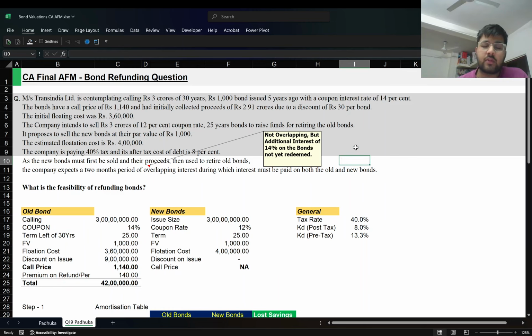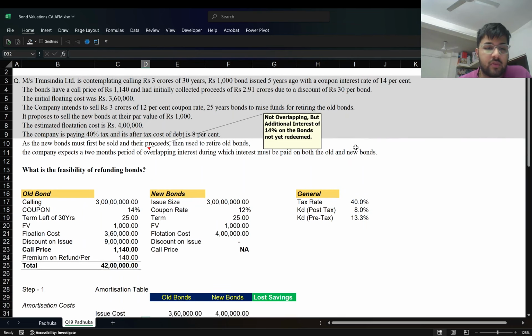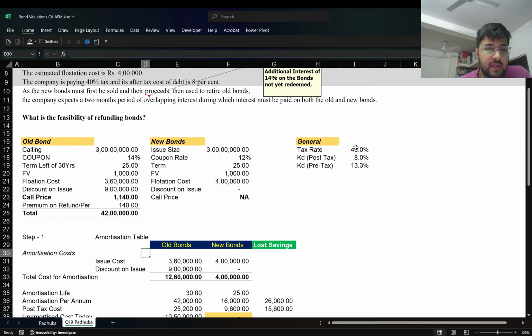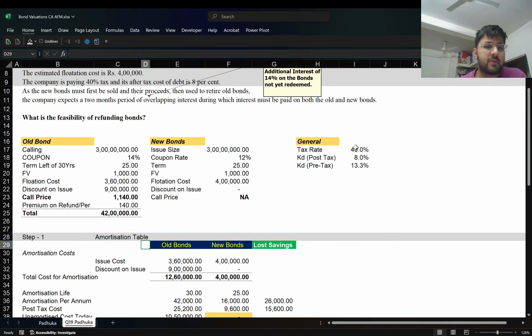Okay, and now they want us to really talk about what is the feasibility of refunding the bond. So first we have written down all the data points from the question, and now we go for the first step, making an amortization table. What is an amortization table? Because the bonds will have some cost, whether it's the issue cost or it is the discount on issue.